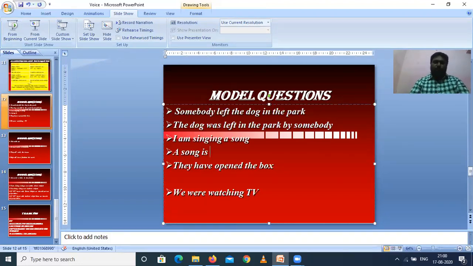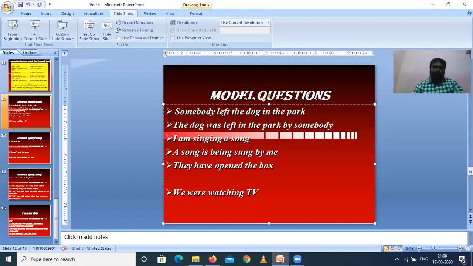Singing is continuous tense. When continuous tense is used, we have to use the be form being, and then the third form, for sing, sung. A song is being sung by me; I will become me in the object.